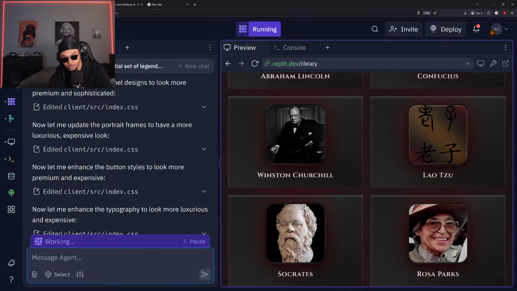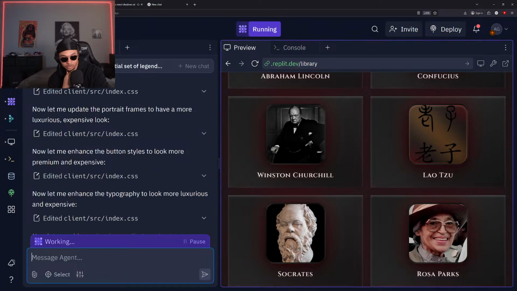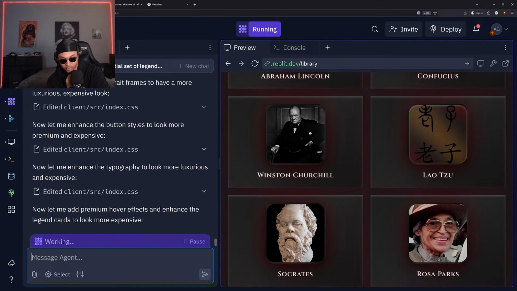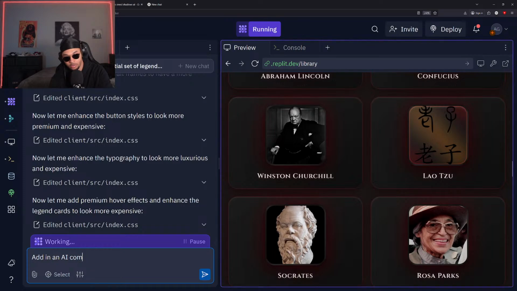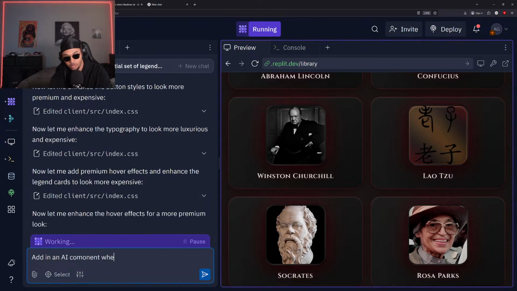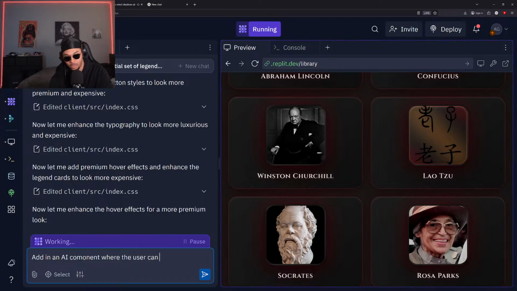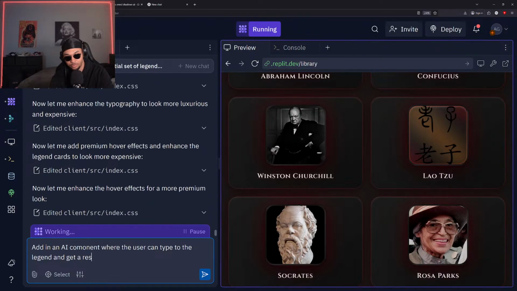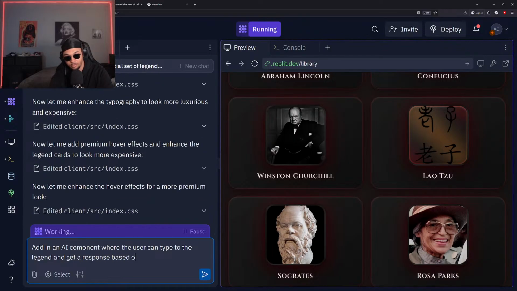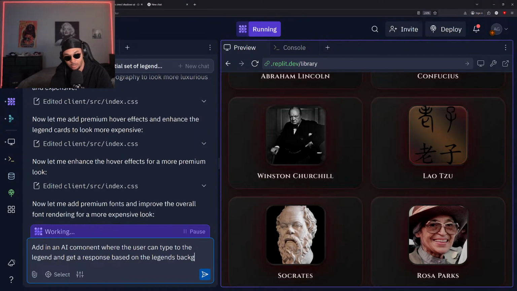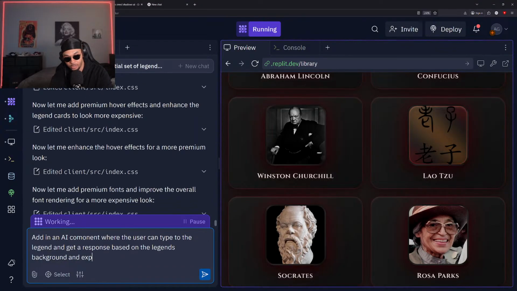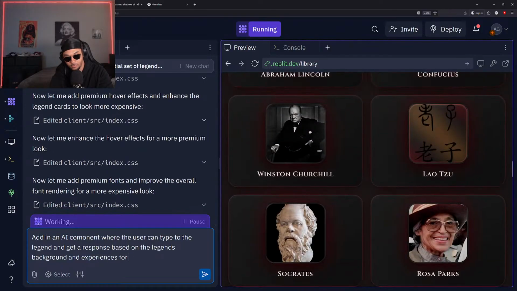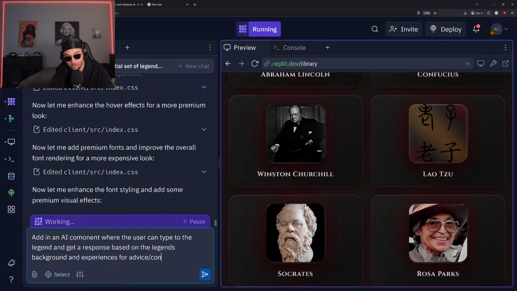Let me let this load really quick. Adding in a premium look. All right, so it's still updating the design. Let me say, add in an AI component where the user can type to the legend and get a response based on the legend's background and experiences for advice and conversation.